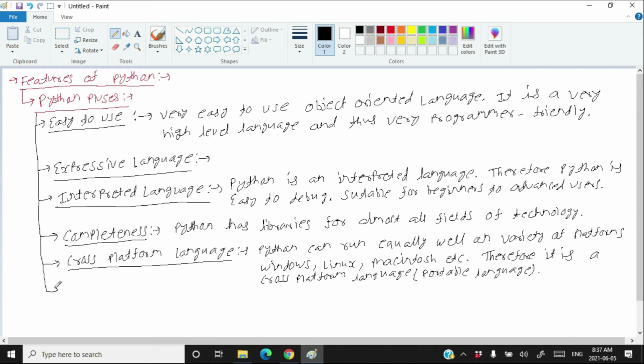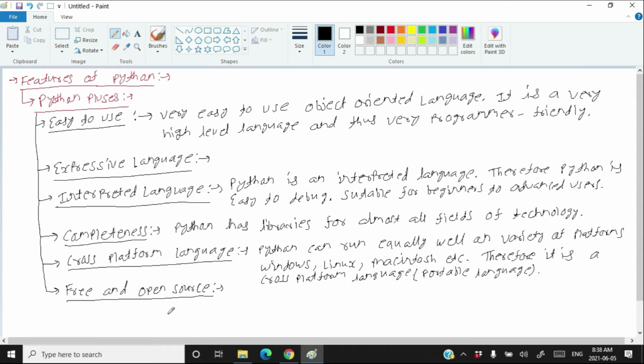The next plus point of Python is that it is free and open source. It is free to use and it is open source. What do you mean by free? See, Java is not free. You can use Java to improve your personal programming skill, but you cannot develop something in Java and sell it in the market. Java is free for learning, but not free for production. Whereas Python is free for learning and free for production.